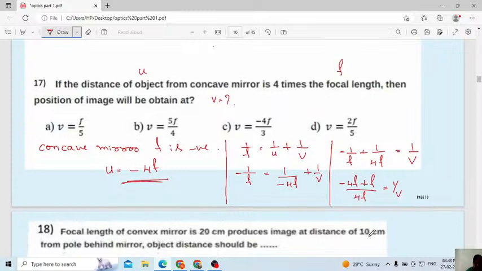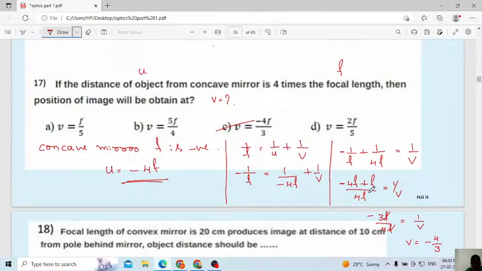I will write in the next, okay. I have to leave the space, but I forgot to leave it here. C is the correct answer, Amrika. Very good. C is the correct answer. Simplify here: minus 3f by 4f, it will be 1 by v. F will get cancelled. V, take the reciprocal, you will get 4 by 3.